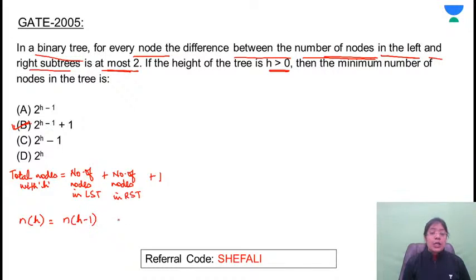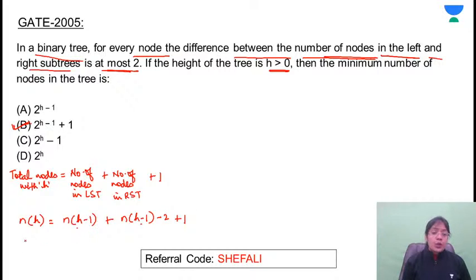How many nodes can there be in the right subtree as well? Number of nodes in the right subtree. But one condition is given, that the difference between the number of nodes in the left subtree and the right subtree is 2. So if one has n of h minus 1, let's consider here 2. Number of nodes in the left subtree plus number of nodes in the right subtree plus 1.